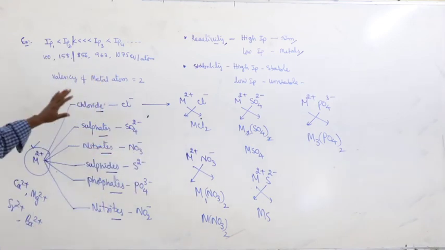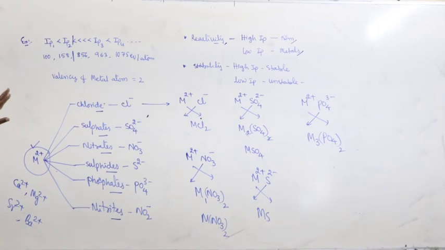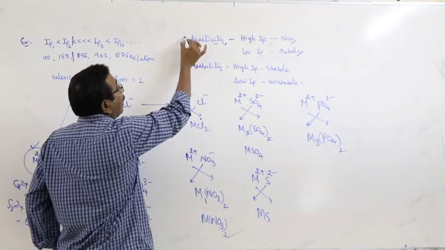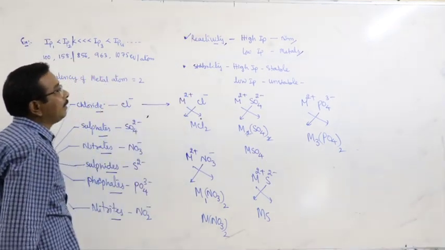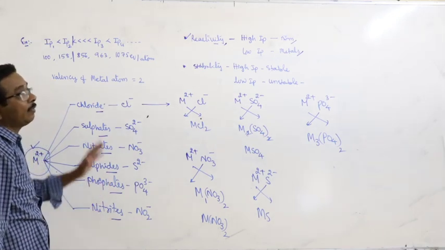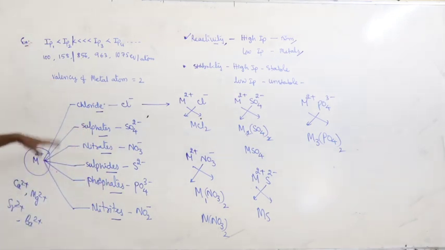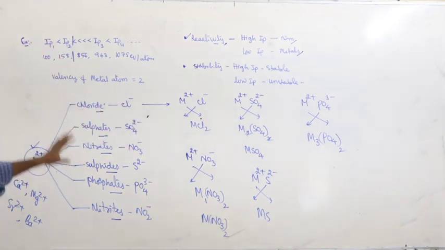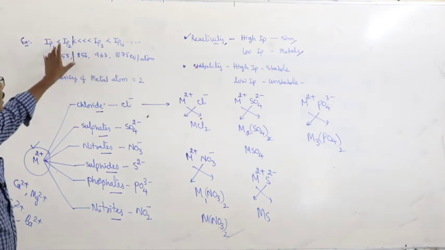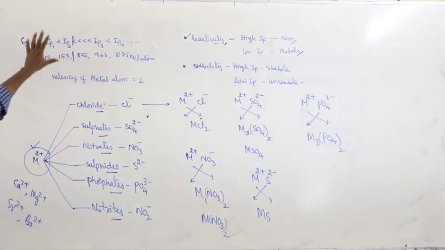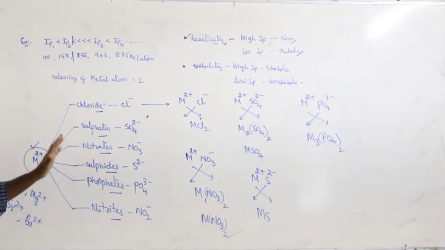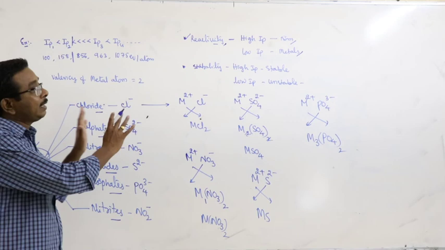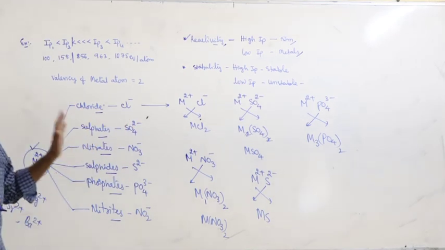This is about the applications of ionization potential: understanding the reactivity and stability of the elements, and at the same time the representation of the molecular formula of compounds by calculating the valency of the elements based on the comparison of the ionization potentials. This is about the concept of ionization potential, and this is about the applications and periodicity, etc.